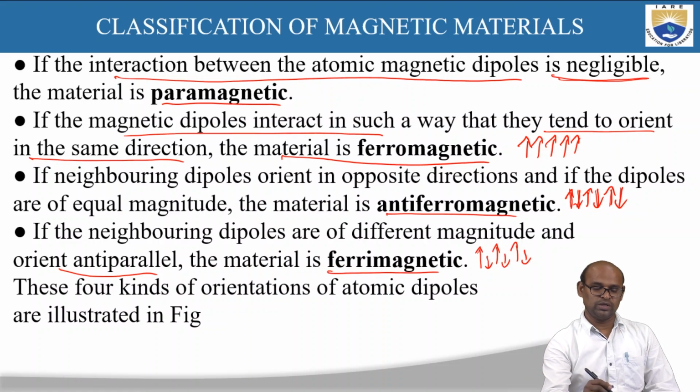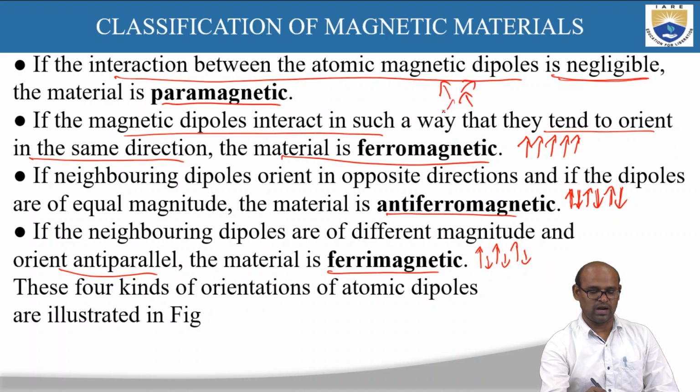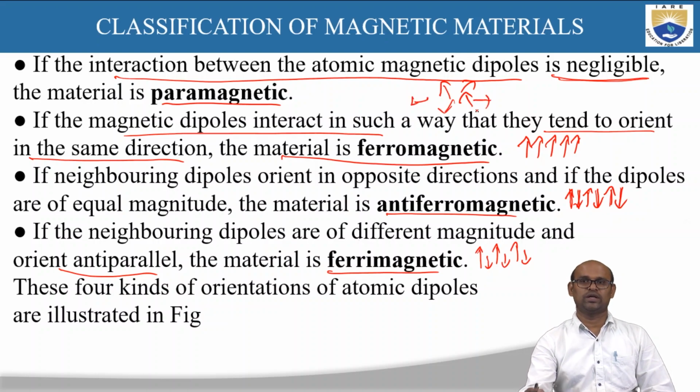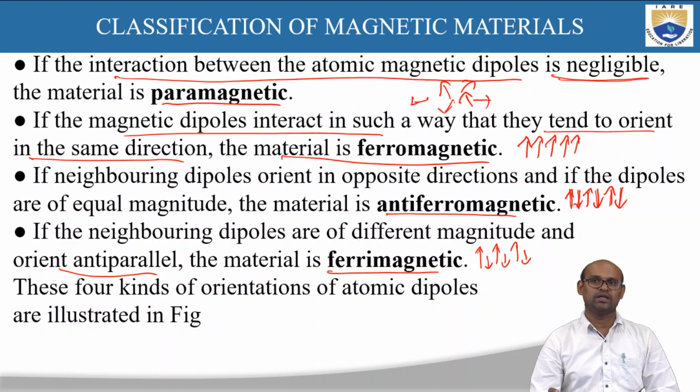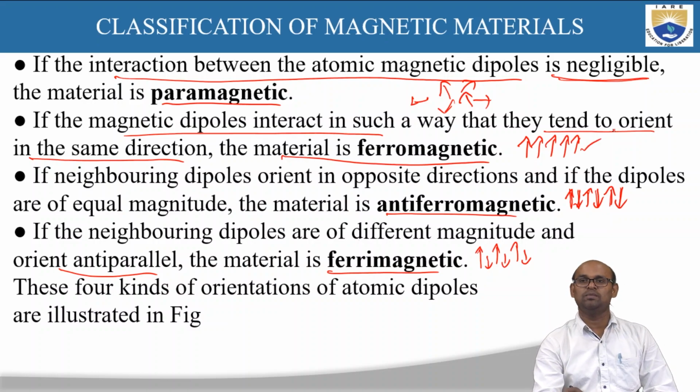Okay. So in paramagnetic material there is no interaction, so all the magnetic dipoles are oriented in a random way. That is the reason why this material is called paramagnetic material. In ferromagnetic material, the interaction is strong and they all orient in the same direction with all dipoles having equal magnitude.